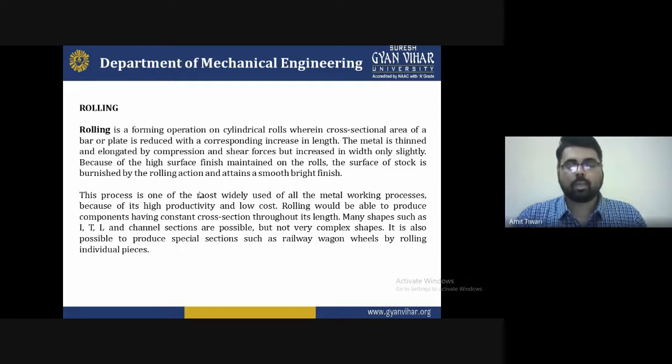So this is very popular. It is generally used in the market nowadays, and every industry prefers this type of technique to increase the mechanical property and to give the desired geometric shape for the I section, T section, L section. But complex sections will not be formed, because the design of this particular rolling machine is only for I, T, and L sections, and these types of sections are generally used for rolling rather than complex sections.